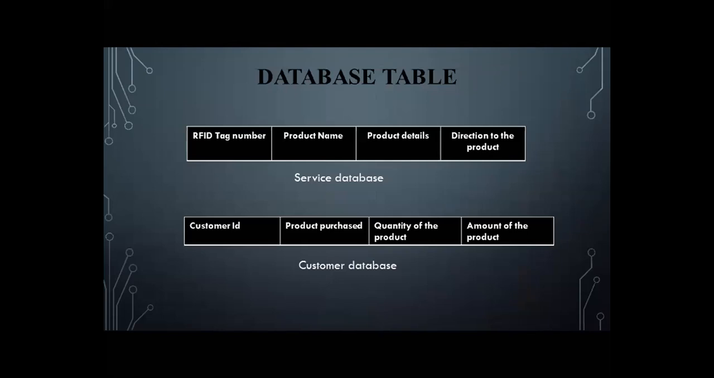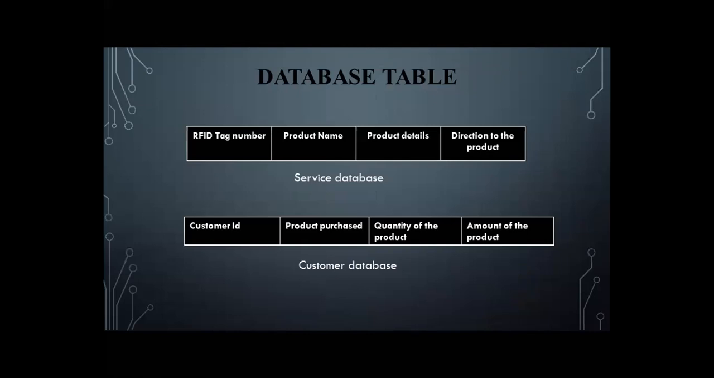There are two tables. The first table has tag numbers, product names, product details, and direction to that particular product. We are using SQLite to store data, because Android apps can easily interact with SQLite, and it is an open source program. So we are using this.